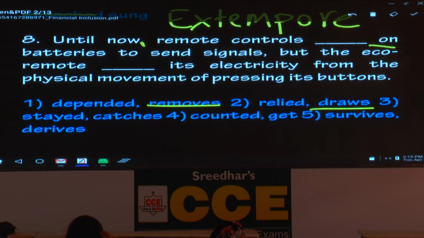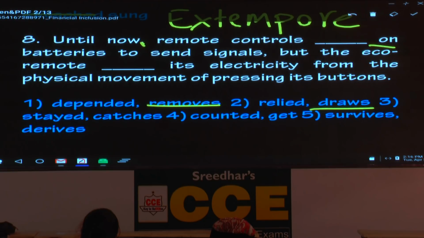Now write one everyday English combination. Please write draw water from the well. Draw water. You draw water from a well. Here draw water from the well or from a well. What does it mean? To take water out, to harness, to extract, to pull. So here electricity from the physical movement means what? It takes, draws, take, pull, or to take out something. Seems right or wrong? Right, hold that one. What is the third option?